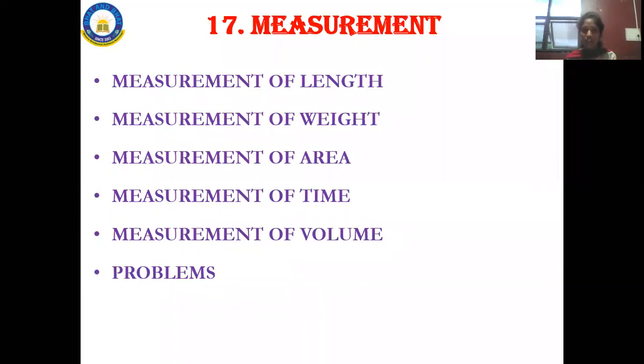So this is an important chapter again. So volume, surface area and measurement are the important chapters where you will be having formulas. You have to know the formulas. Once you get to know the formulas, I will be explaining these chapters when I am doing your classes. So this is about your 17th chapter, and hope you all understood this.